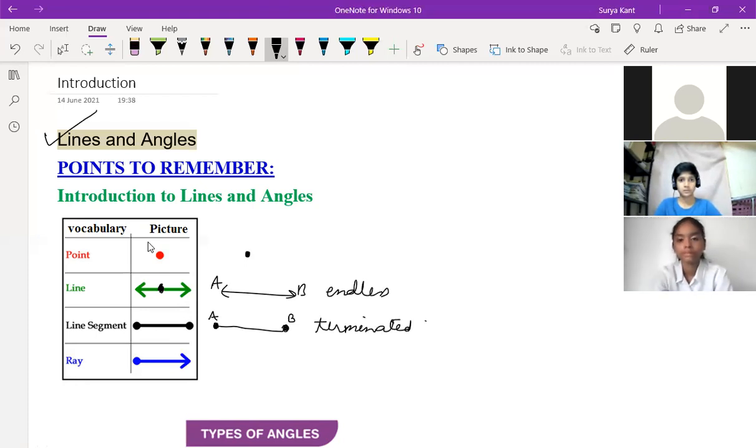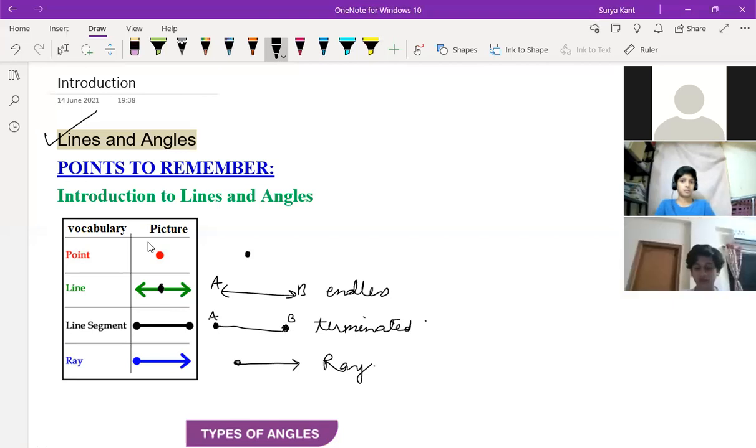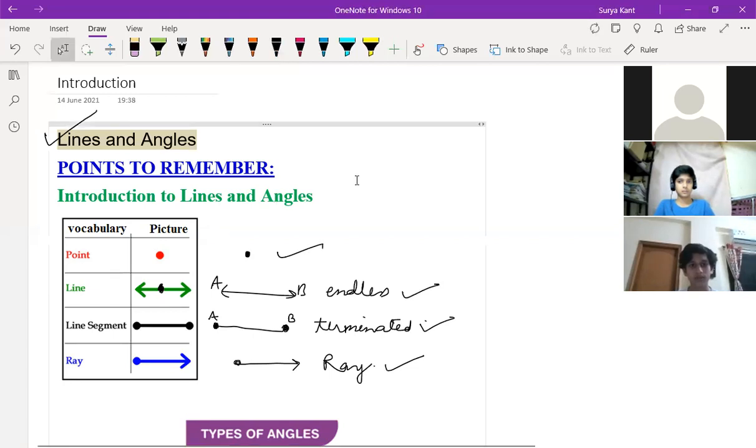And a ray is one-sided. Ray means like an arrow, you have seen, no? If you are throwing an arrow to anyone, from one point it will go, and it's not going to end anywhere. So a ray is like that. So line segment, line, point, and ray: these are the basic concepts. You might have understood this. Anyone having doubt in these 4 points?